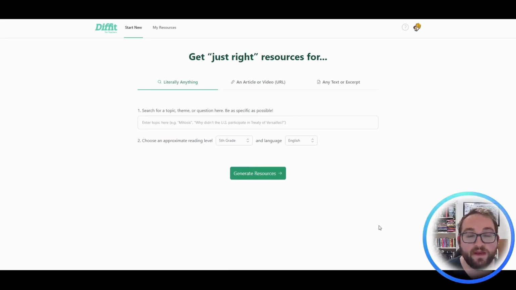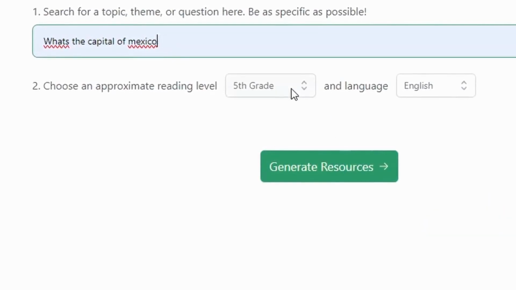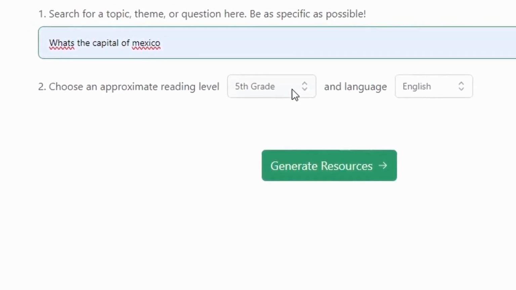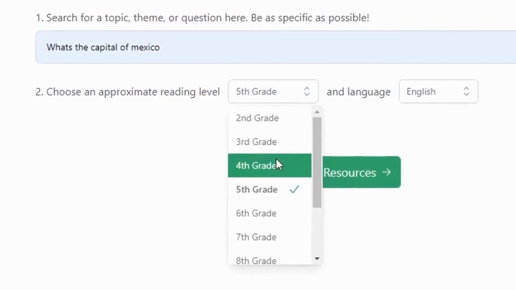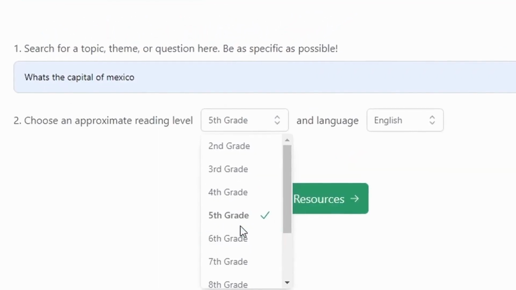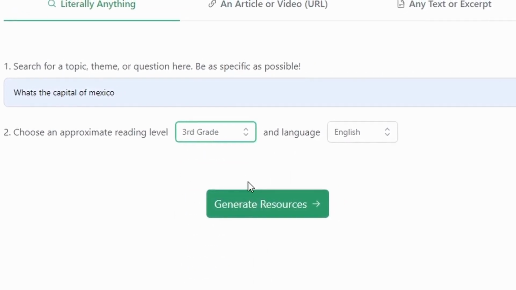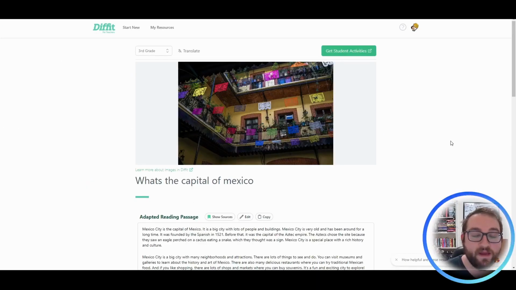So when we come in here, even if you're not a teacher, you can look up information and resources. So for example, if I wanted to know what the capital of Mexico is, I can come in here, type out my question, and then look up my grade level. So I can come over here and I can change the grade level to whatever I want. So if I'm teaching the capital of Mexico, I can come in here and I'll just click 3rd grade for now. So I came in here, it has finished generating what I wanted to know.